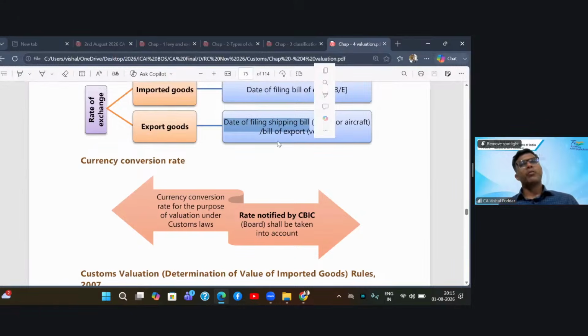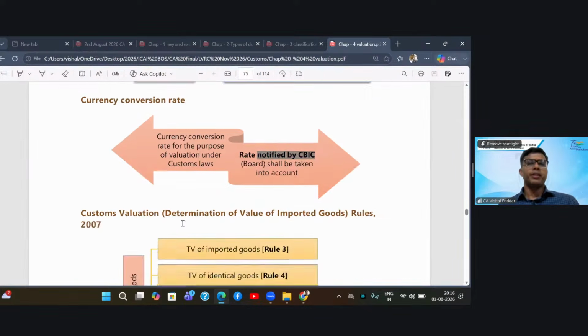Now the second follow-up question that may come is that rate of exchange given by whom? Because on this particular date, there are multiple exchange rates for the same currency, like one exchange rate given by a bank, one exchange rate given by the authorized money changer, one exchange rate which may be prevailing in the market. Out of this, which rate is to be taken? The answer is the rate which is notified by the CBIC.